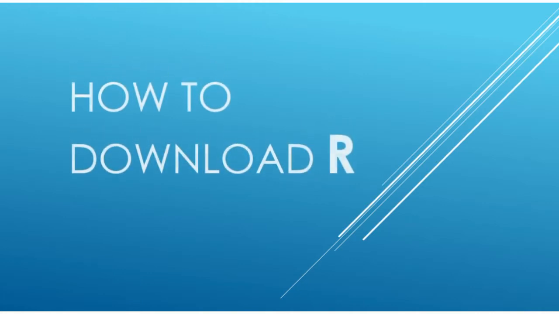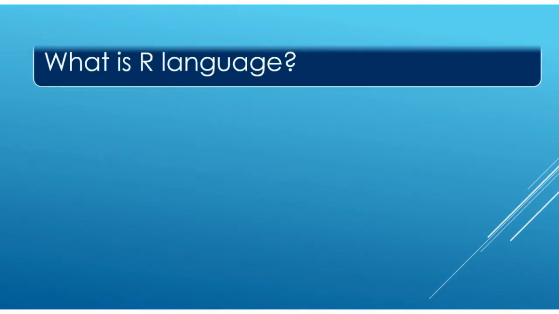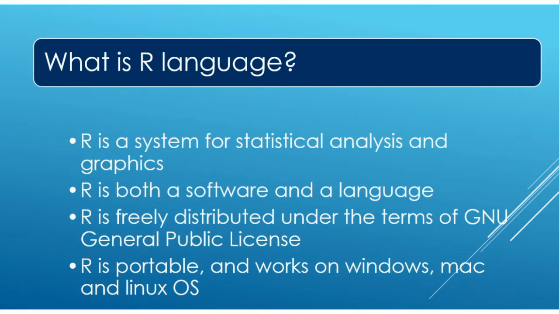Today's video we will cover how to download R language. Before that, let's see what is R language. R is a system for statistical analysis and graphics. R is both a software and a language. And R is freely distributed under the terms of GNU General Public License. R is portable, that is, it works on Windows, Mac, as well as Linux operating system.